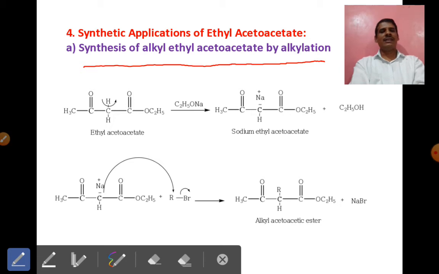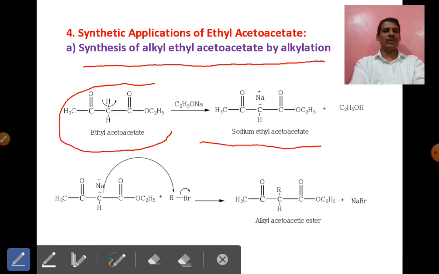See, in this reaction ethyl acetoacetate reacts with sodium ethoxide. In the first step, the sodium salt of ethyl acetoacetate is formed. We know that immediately the ethoxide ion is formed. This ethoxide ion accepts the proton from the active methylene group. This is the active methylene group.